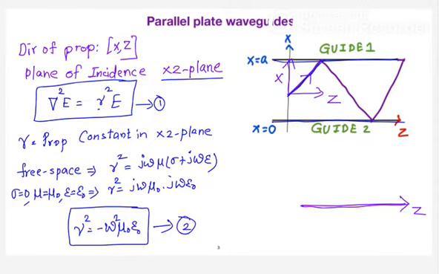Any questions till now? First I was going to solve the wave equations, so for that I was defining what my propagation constant is. I started with the wave equation and defined the actual propagation constant by assuming that there is free space present between two conducting plates. Any questions you have?